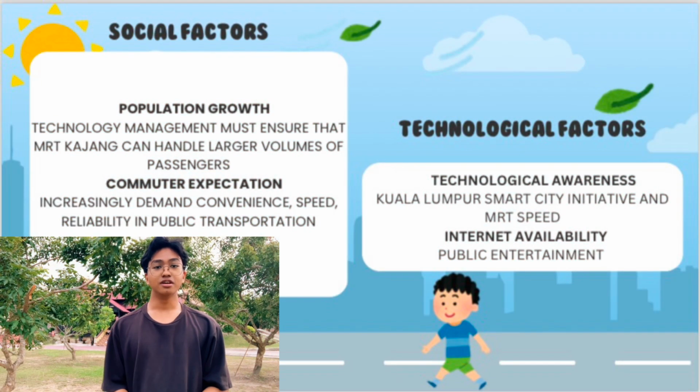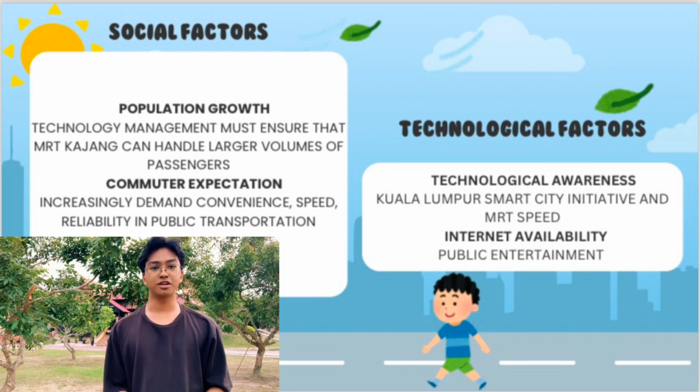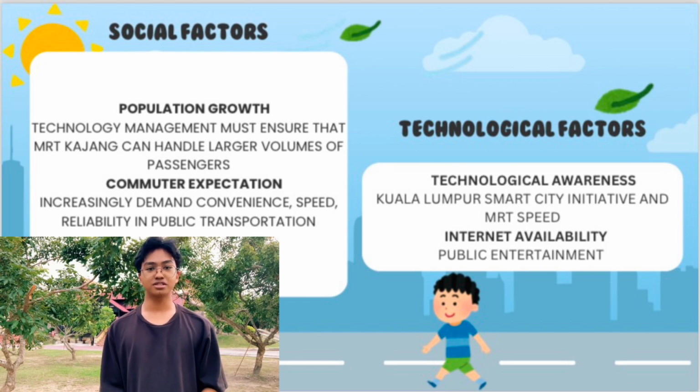Next, technology. Technology changes quickly and the MRT system needs to keep up with these changes to stay efficient and reliable. For example, automated fare collection (AFC). Instead of using cash to buy tickets, the MRT uses an automated system where passengers tap their travel card, like TNG, at the gates to enter and exit the station.